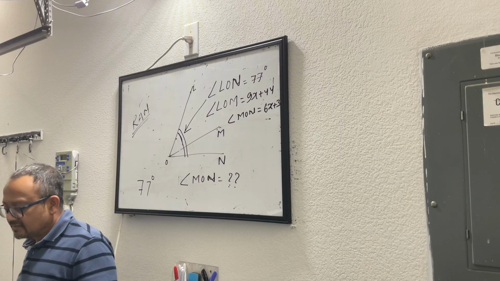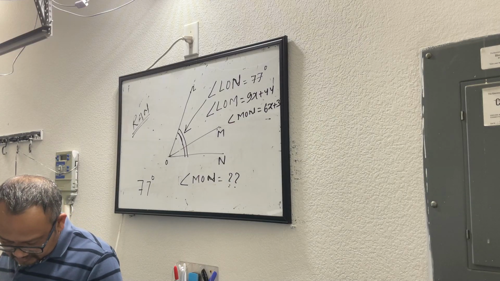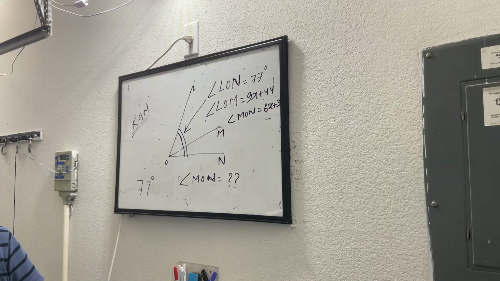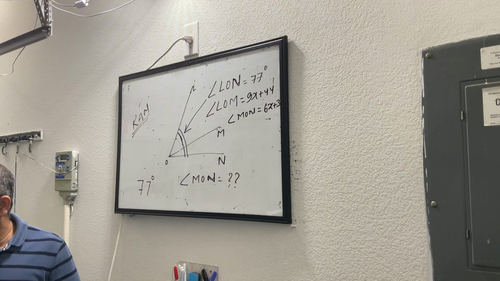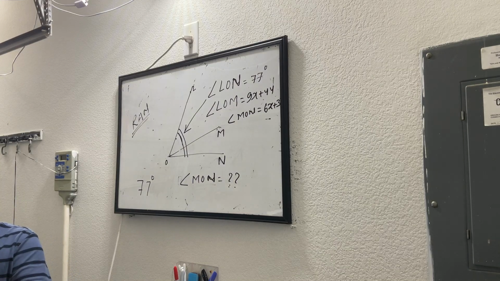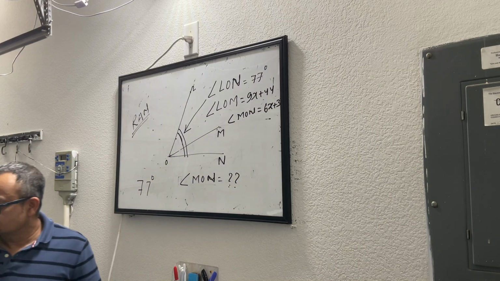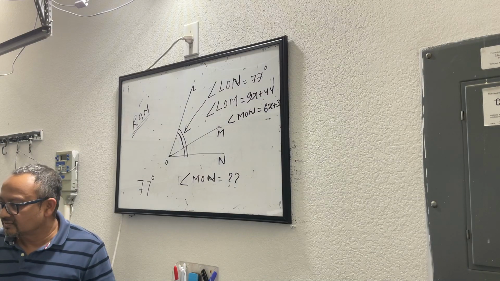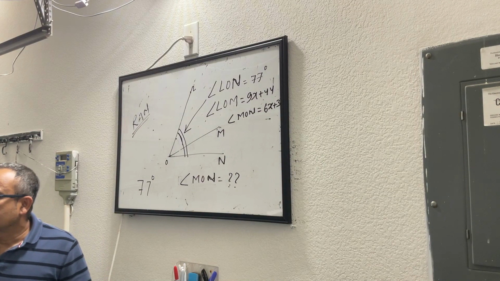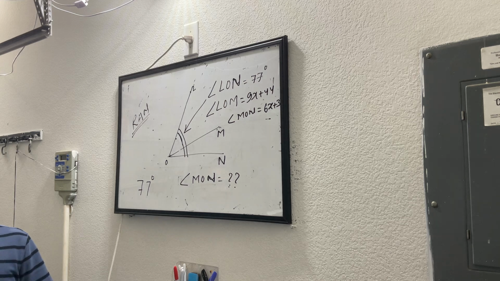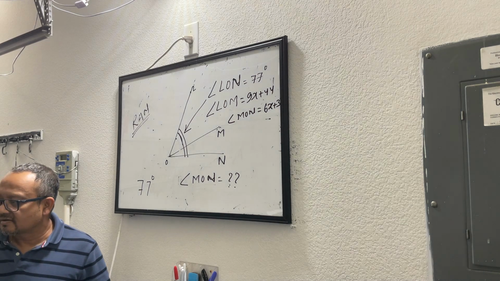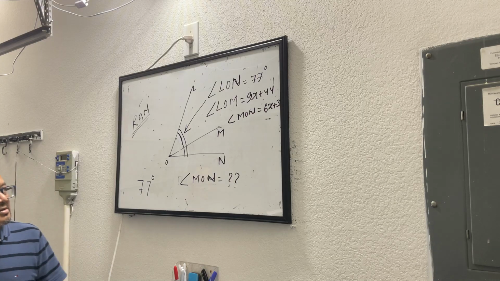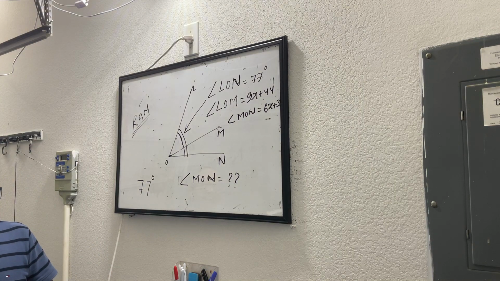Yeah, so first I formed the equation 9x plus 44 plus 6x plus 3 equals 77 degrees. And then I combined the like terms and simplified it, which made it 15x plus 47. And then I subtracted 47 on both sides and divided both sides by 15, which gave me x equals 2.